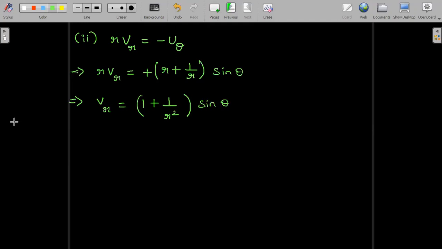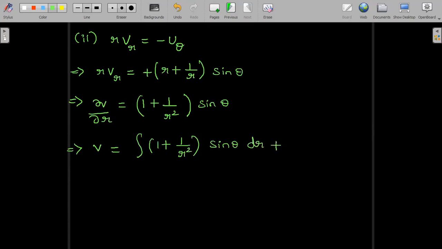Now this is nothing but ∂v/∂r. Whatever we have written on the left hand side is actually nothing but ∂v/∂r. So let us write the full form only for convenience. So ∂v/∂r is equal to this much. And we now integrate with respect to r on both sides. So v is equal to the integration of (1 + 1/r²) sin theta dr plus the constant of integration g of theta. With respect to r we are integrating, so sin theta is a constant. We will write it down as it is. Integration of 1 dr is r. Integration of 1/r² is minus 1/r.